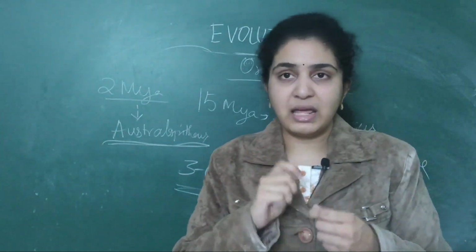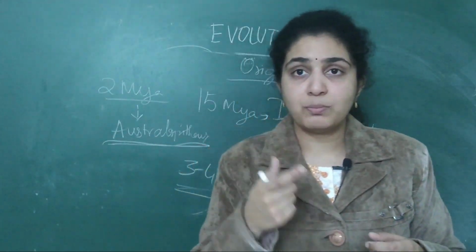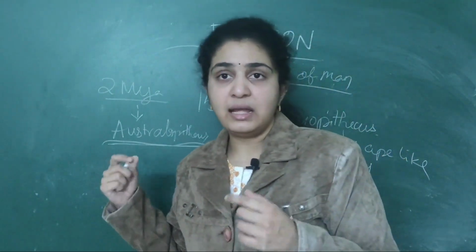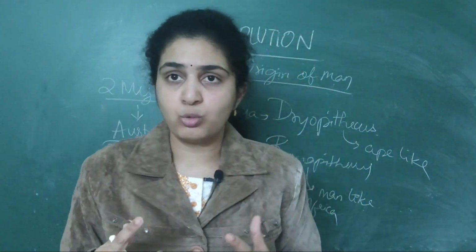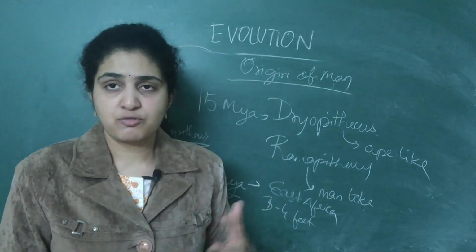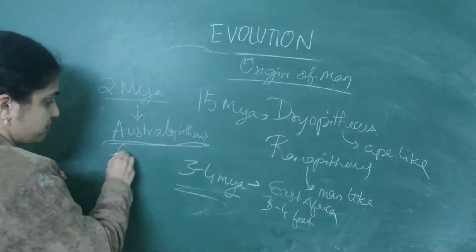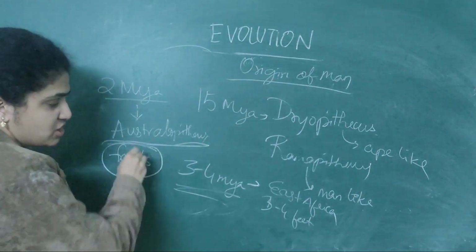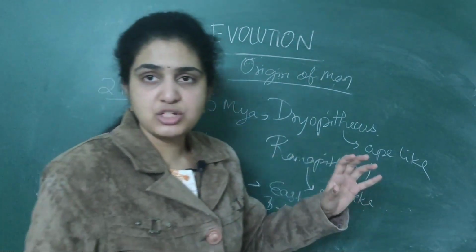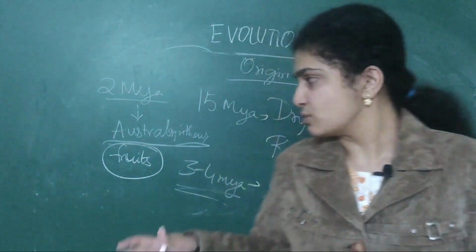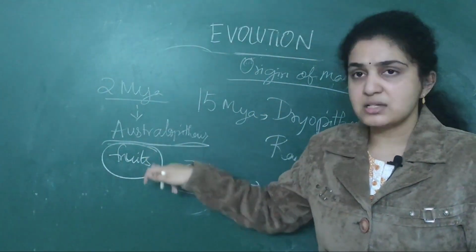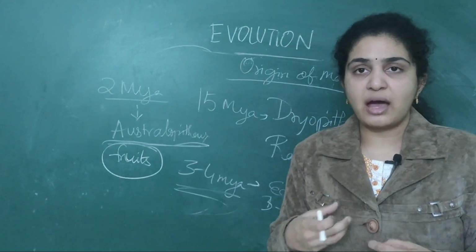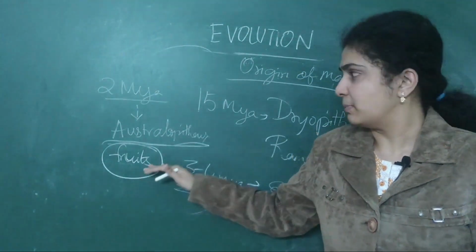They used to make weapons with stones, and these people ate numerous fruits from different types of plants. Which type ate fruits? Important NEET question. This was asked. Australopithecus were man-like, they ate fruits and they used to have weapons with them.